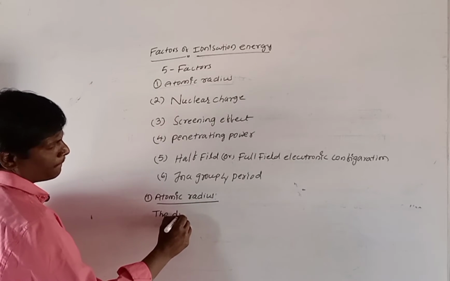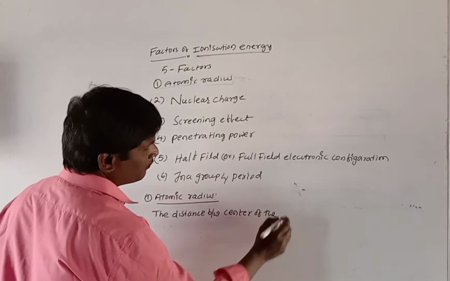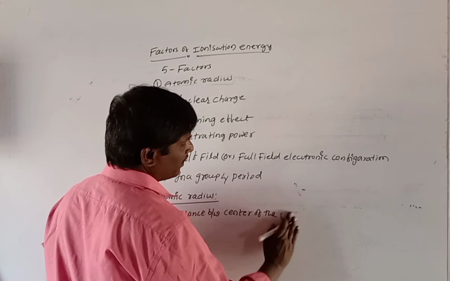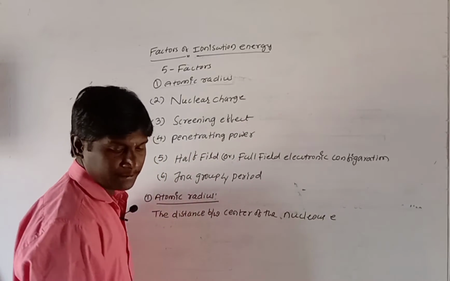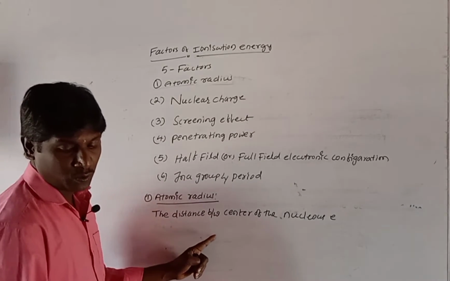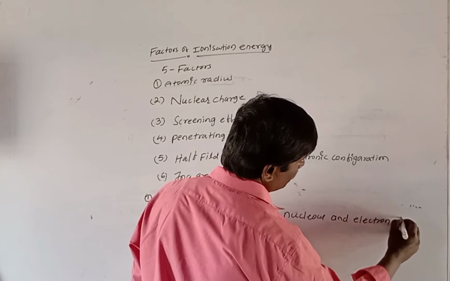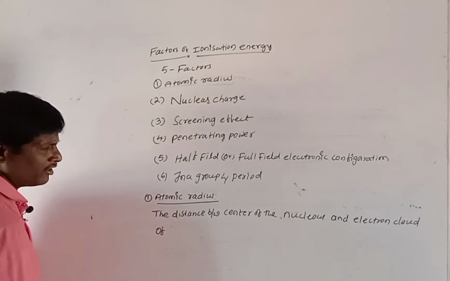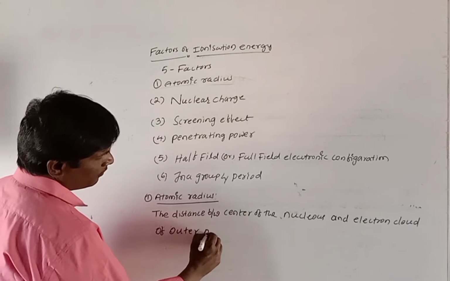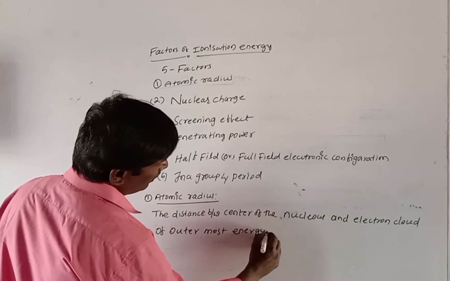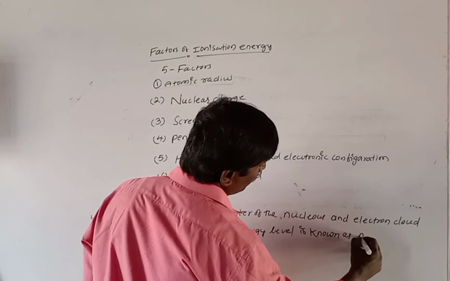The distance between the center of the nucleus and the electron cloud of the outermost energy level is known as atomic radius.